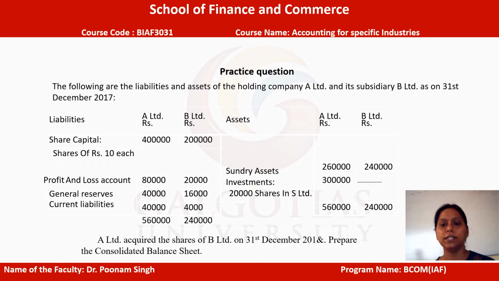Now further, on the asset side, the investment is given. Only the parent is making the investment in the subsidiary, with 3 lakh rupees. In terms of shares, it is exactly 20,000 shares in which the parent company has spent its money. Whereas on the asset side, sundry assets are also given. With A it is 2,60,000 rupees and with B it is 2,40,000 rupees. So this is how both sides are balanced.